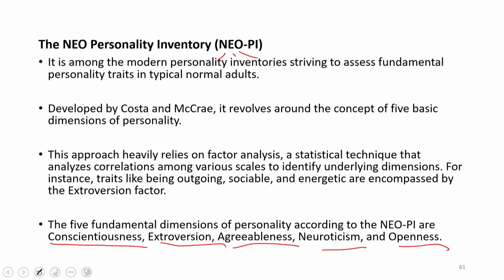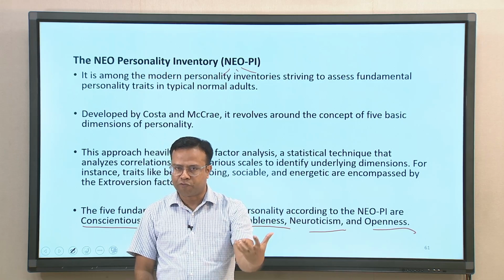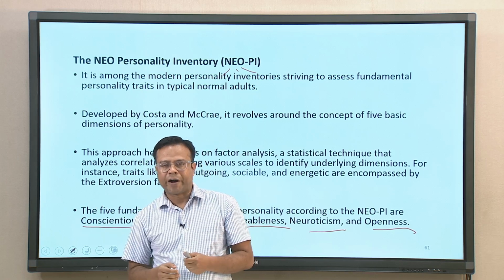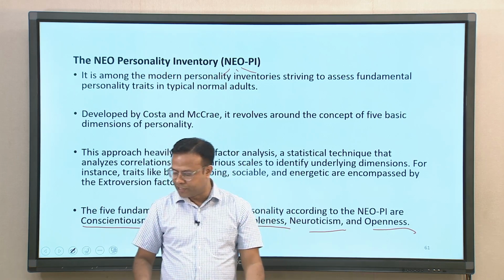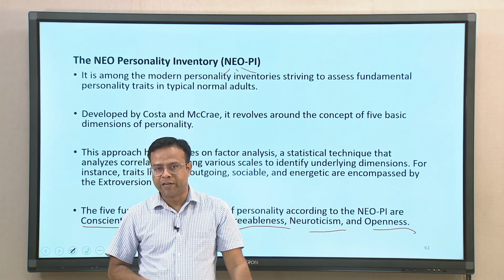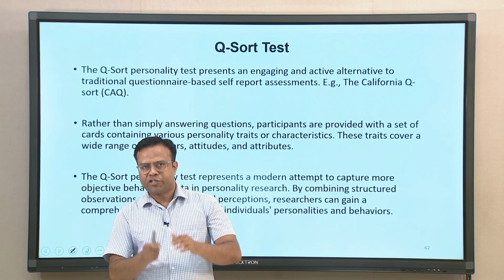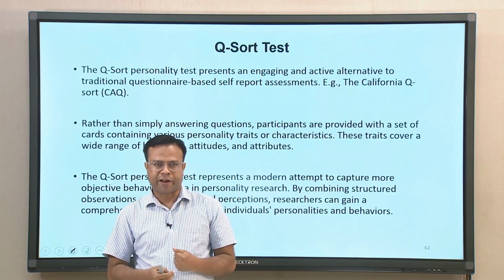This particular inventory measures these five traits, and it is one of the most popular tests. It again underwent many revisions. It also has a short form, a long form and so on. This is another example of a widely used self-report personality inventory, which is also highly reliable and valid. So, this is one form of test which is directly self-report.